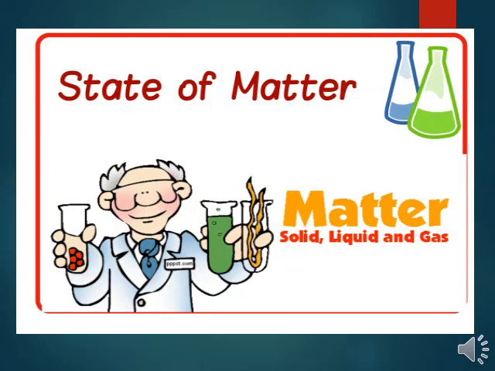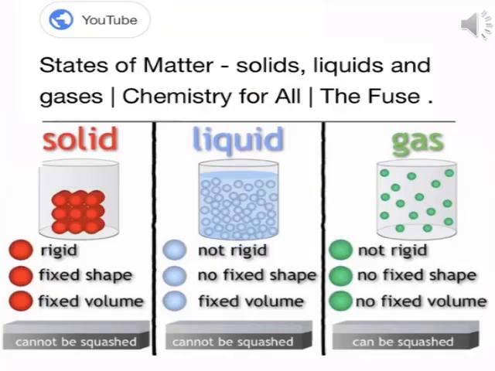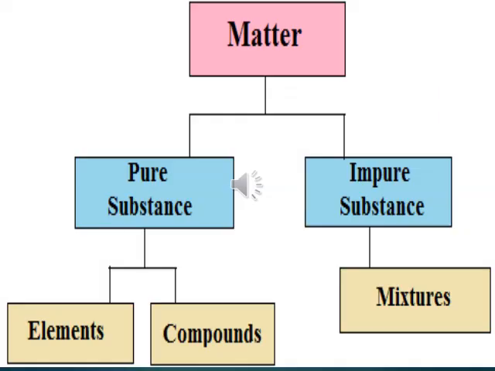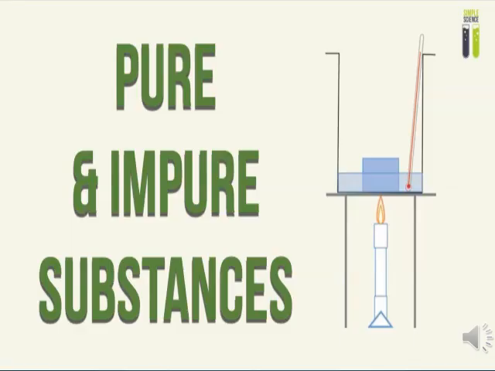In term 1 we covered the 3 states of matter. They are solid, liquid and gas. They are divided on the basis of physical appearance. Now in this chapter we will talk about types of matter. There are 2 types of matter, pure substance and impure substance. Pure substance is further divided into elements and compounds, and impure substance is also called a mixture.